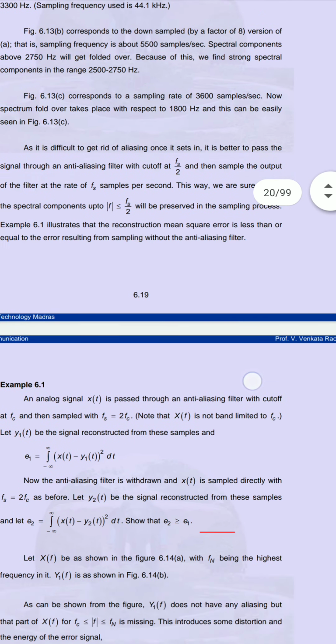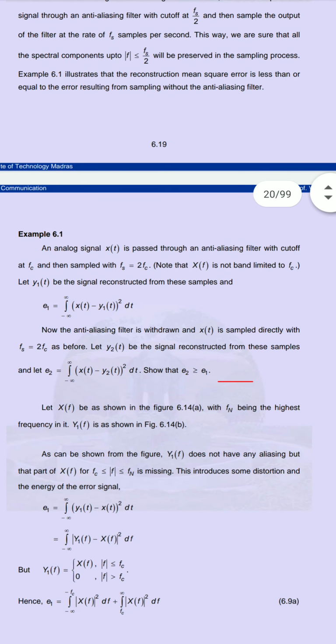We can see one example here. If we have one analog signal, x of t, it is passed through the anti-aliasing filter with cutoff frequency fc, then sampled. The cutoff frequency is half of the original, so fs will become 2fc. You can write fc equal to fs by 2, or fs equal to 2fc.